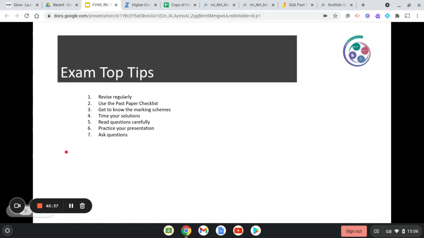Ask questions. By that, what I mean is speak to your teachers, speak to your classmates, your peer group, people who have done the Higher Maths before. Chat to them about questions, because talking through difficulties that you're having in questions sometimes has the opposite effect. It will help you understand the question, so it takes a question that's challenging and turns it into something that is much easier to answer. That's about discussing it. And it's also really important to take breaks.